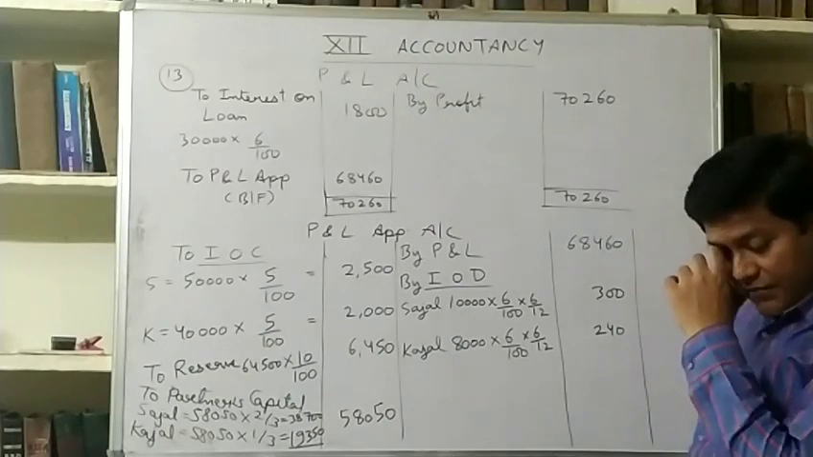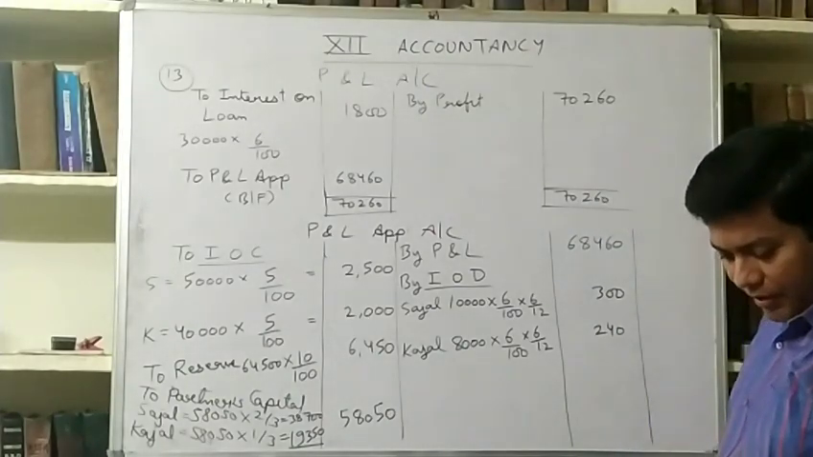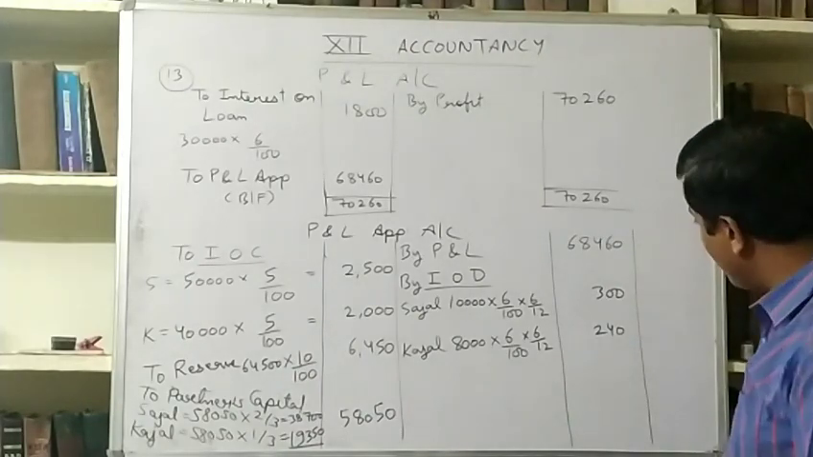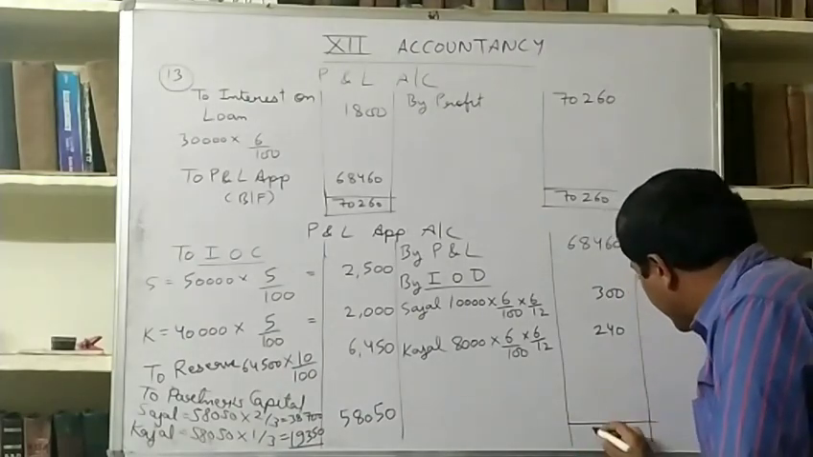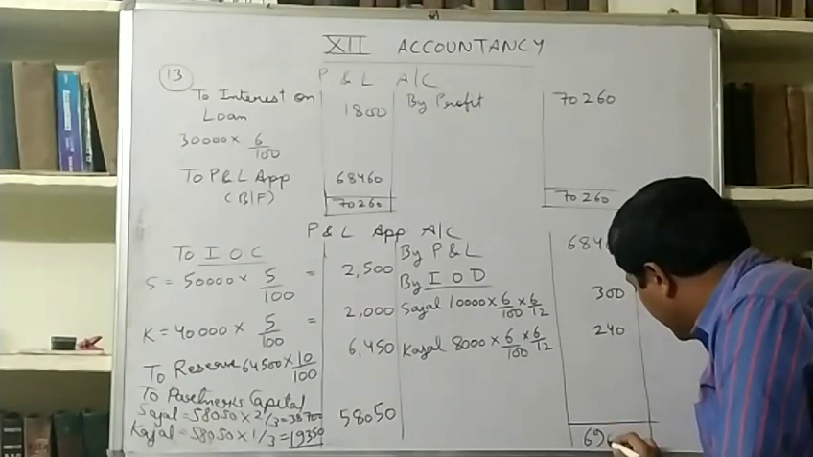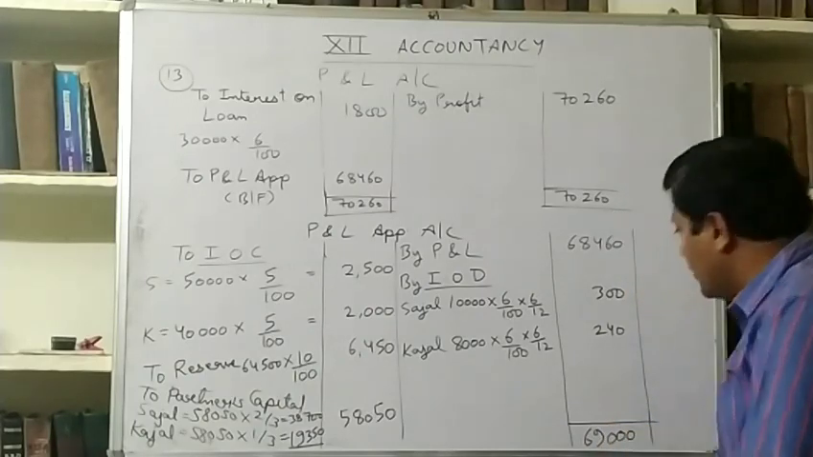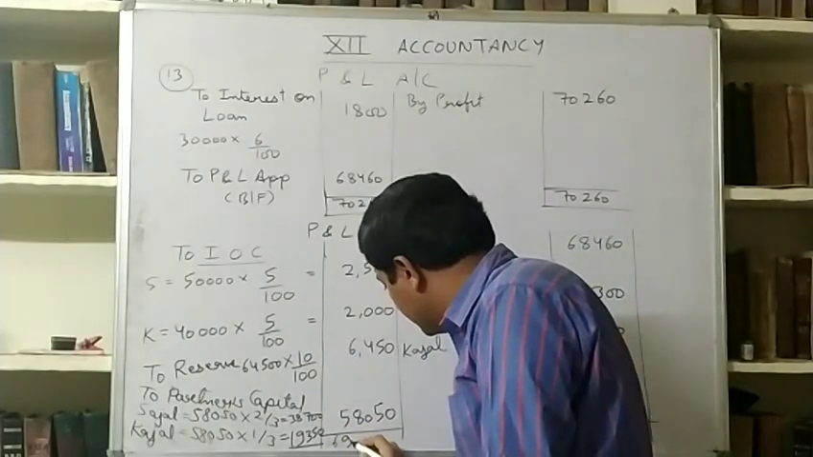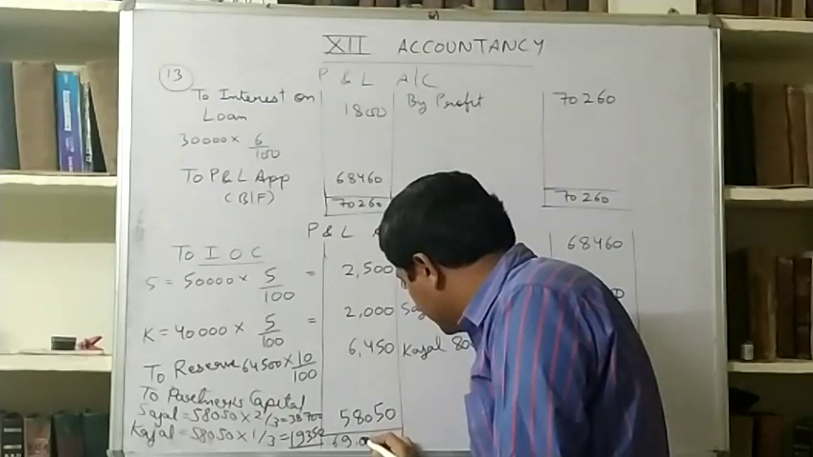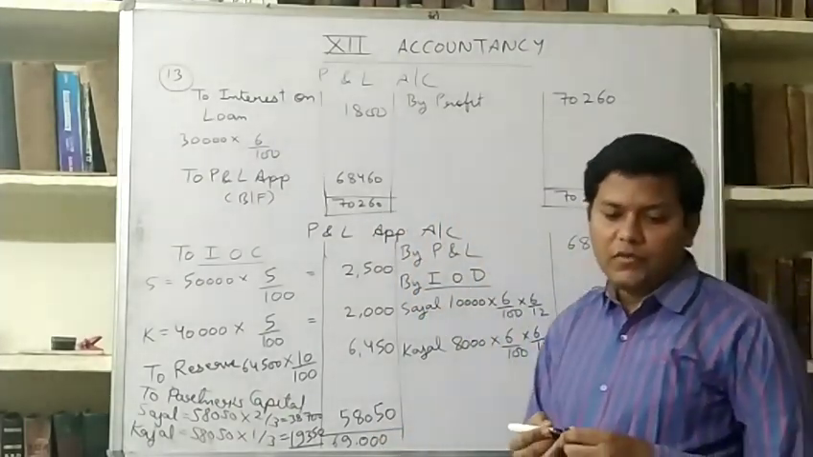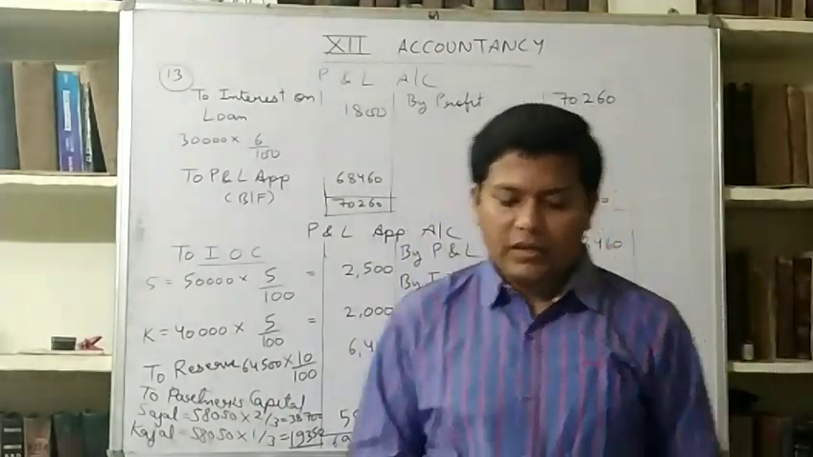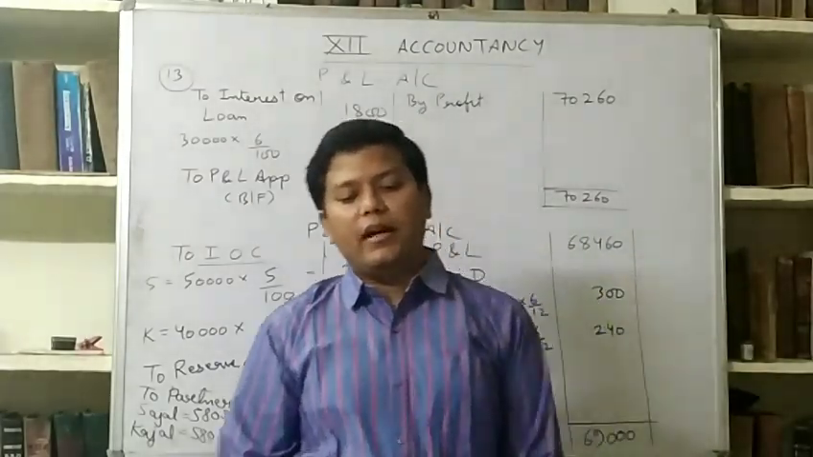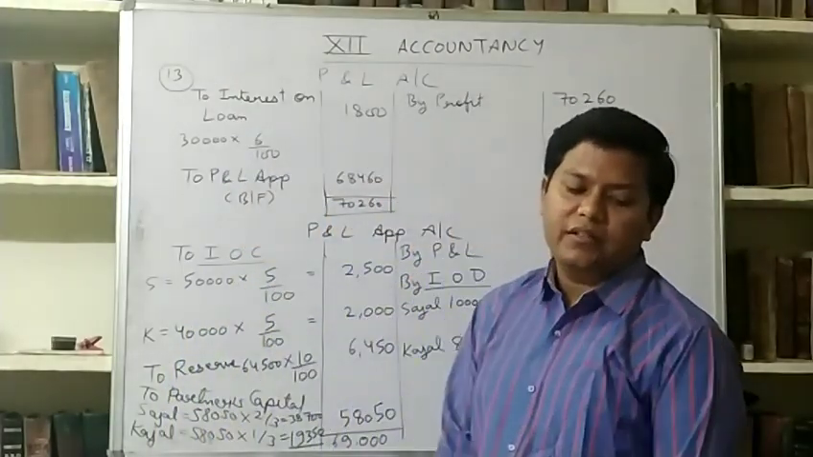So it is same as we did before. Any problem? And total of this account will be 69,000. Okay, note it down. Now we will prepare partners capital account as we prepared yesterday.